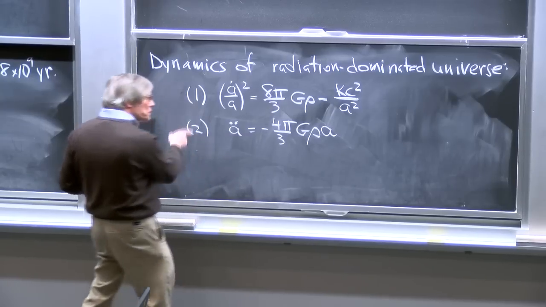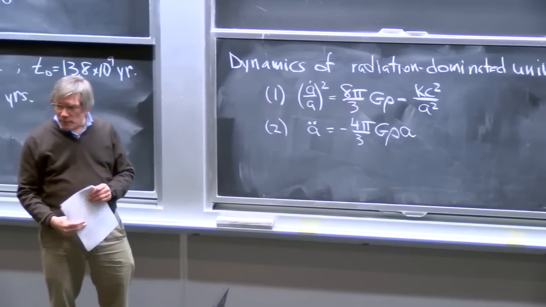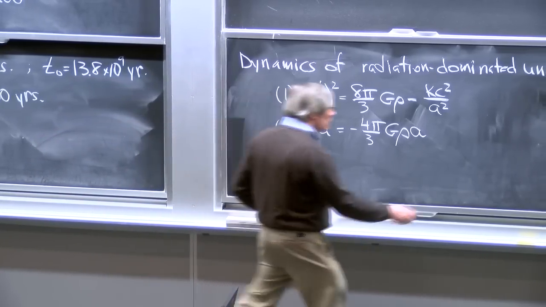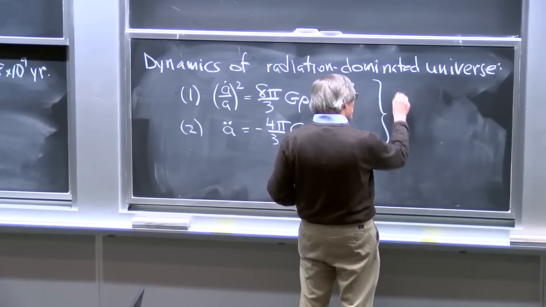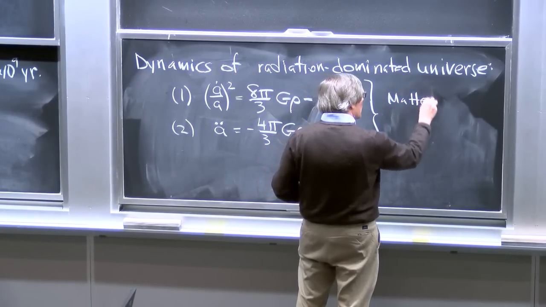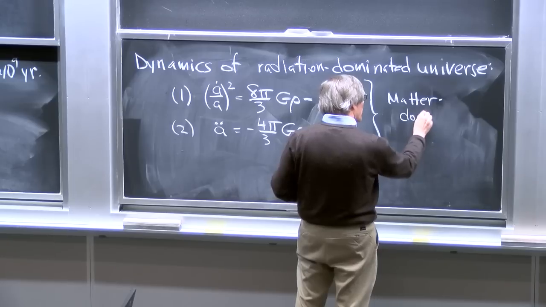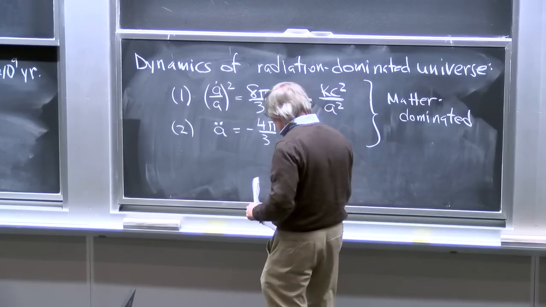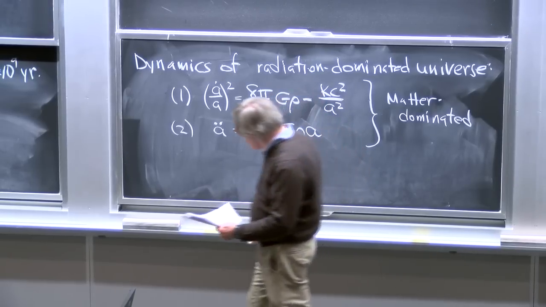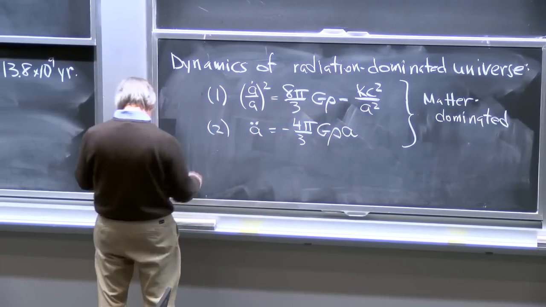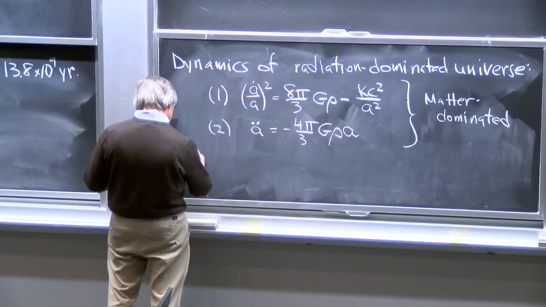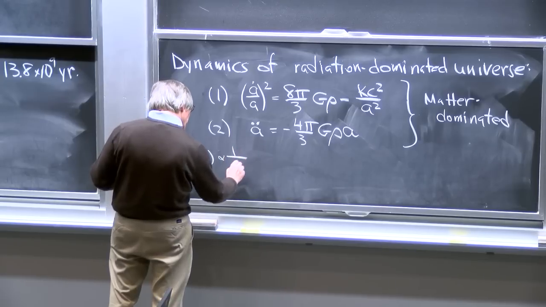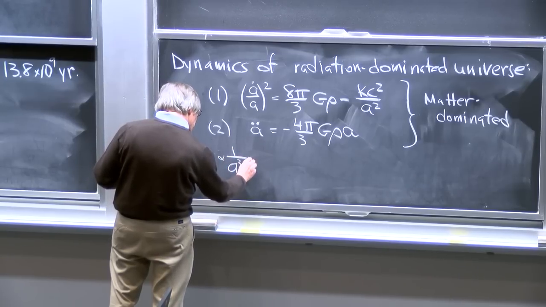And then, in addition to these two equations, which describe our expanding universe, which we've derived some time ago, I should remind us here, this is for a matter-dominated universe. And matter-dominated means non-relativistic matter-dominated. And going along with these equations, we also know that rho of t for non-relativistic matter falls off like 1 over a cubed of t.